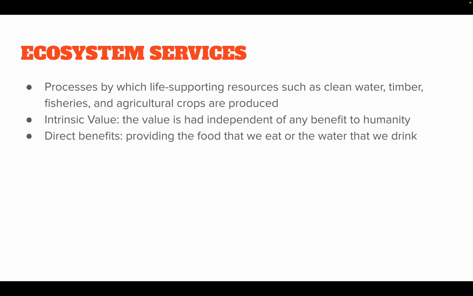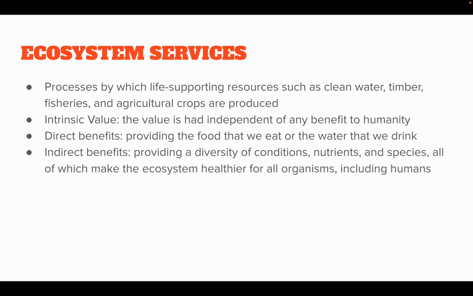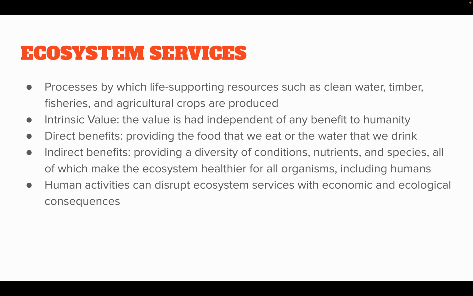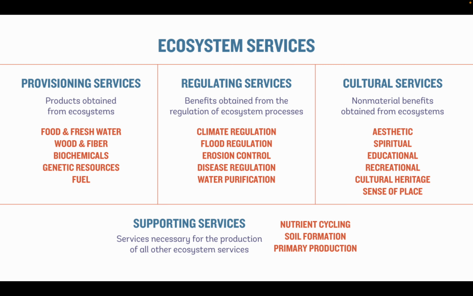Now, looking at it from another perspective, we can analyze it from direct and indirect benefits. Direct benefits are such as providing the food that we eat or the water we drink. They're the benefits we directly get from these different ecosystems. Indirect would be in the same ballpark, but in a different way, providing a diversity of conditions, nutrients, and species, all of which make the ecosystem healthier for all organisms, including humans. So, by helping other species, it indirectly helps humans. Now, human activities can disrupt ecosystem services with economic and ecological consequences. So, this is looking at it from the perspective of direct and indirect benefits.